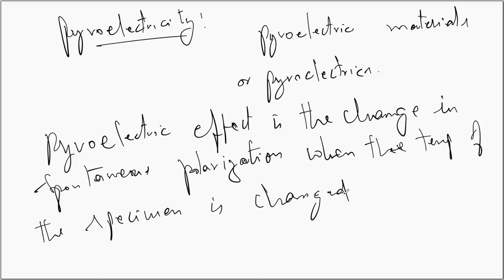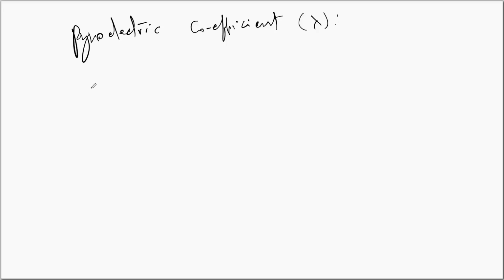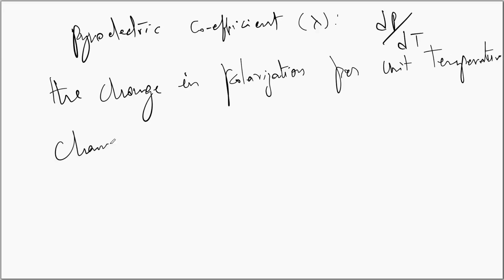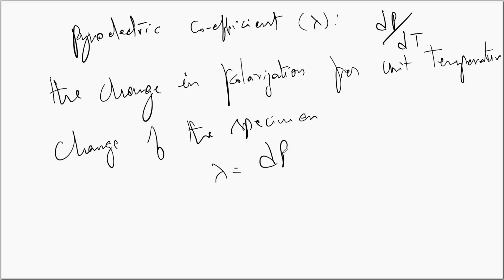Since the polarization is changing with respect to the temperature, one can define a quantity known as the pyroelectric coefficient. The pyroelectric coefficient is represented with a lambda, and it is defined as dP by dT, where P is the polarization in the material and T is the temperature. So lambda is defined as the change in polarization per unit temperature change of the specimen. So lambda is equal to dP by dT.